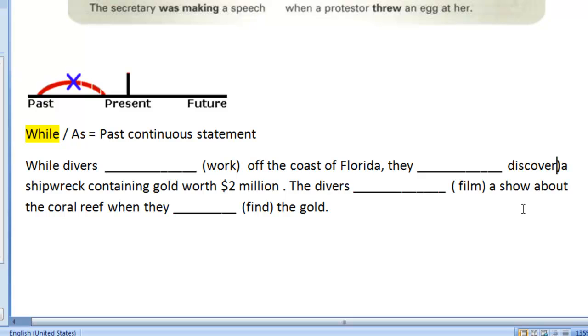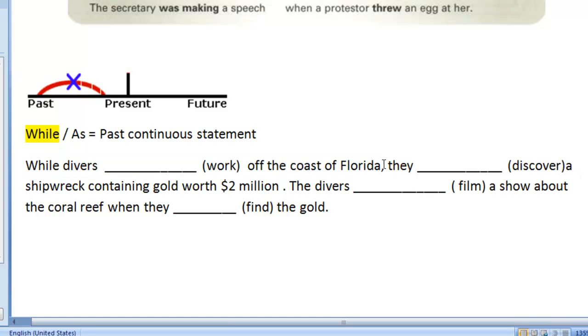Okay, but then we have to change that into a past progressive form. So while divers were working off the coast of Florida, they discovered a shipwreck containing gold worth $2 million.